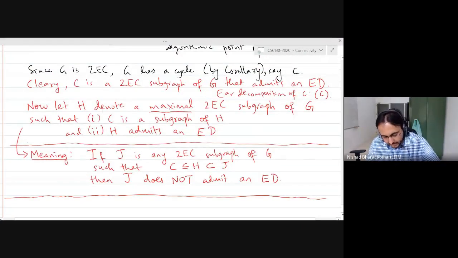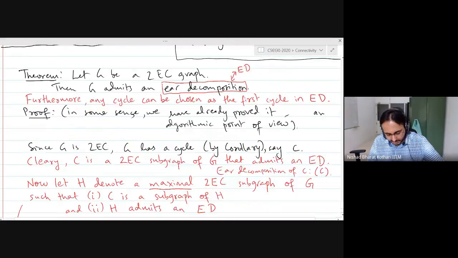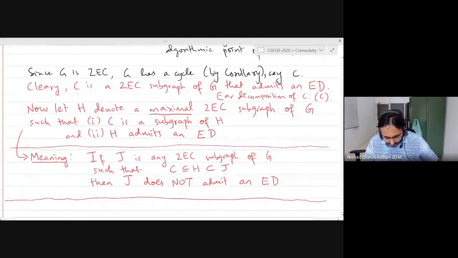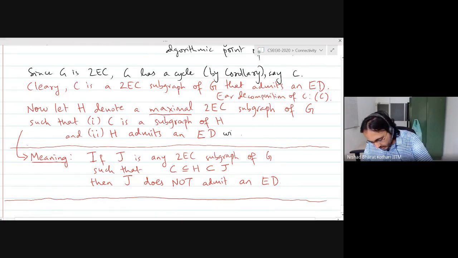H is a maximal two-edge connected subgraph. It contains the cycle C because remember we are trying to prove a stronger statement. We want the cycle to be chosen as the first cycle. In fact, I will write something stronger actually. I want to make one more change. H admits an ear decomposition with C as the starting cycle.